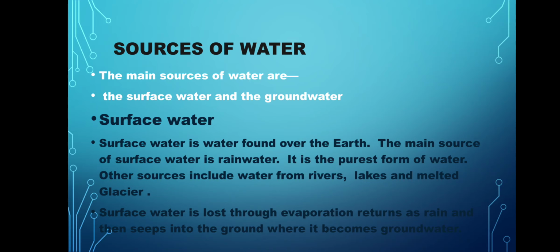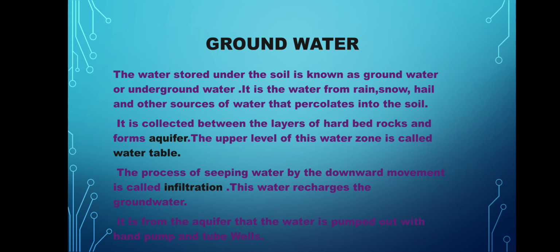जो पानी surface water का पानी evaporate हो जाता है, again जब वापस आता है rain की form में, तो कुछ water इसमें से क्या होता है, it seeps into the soil and becomes a part of groundwater. Now what is groundwater? The water which is stored under the soil is known as groundwater or underground water.